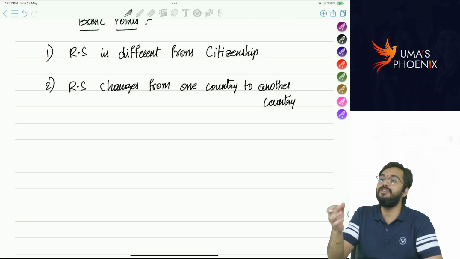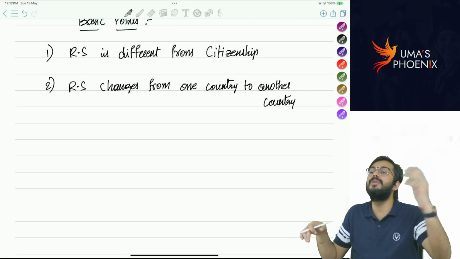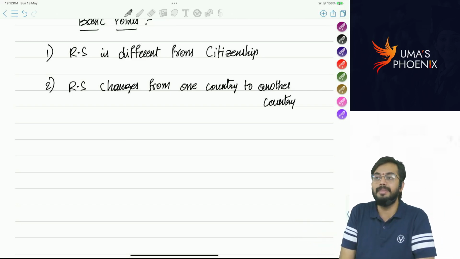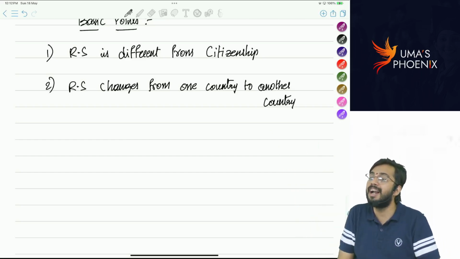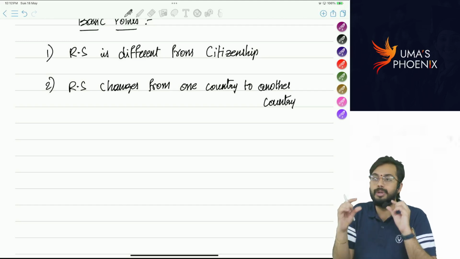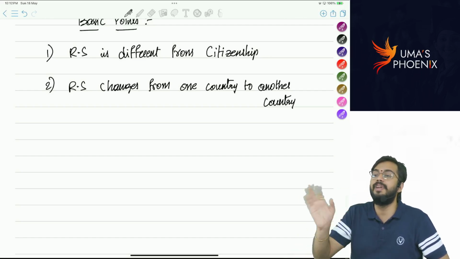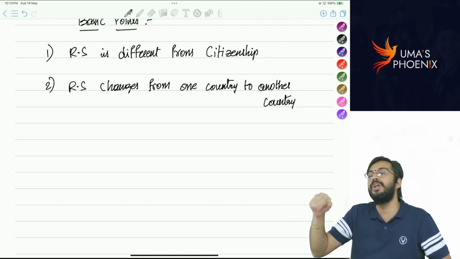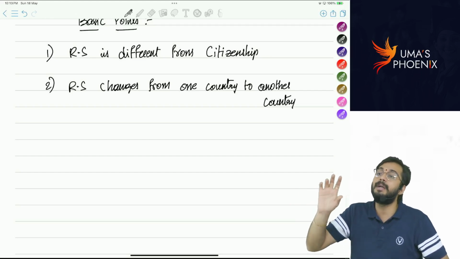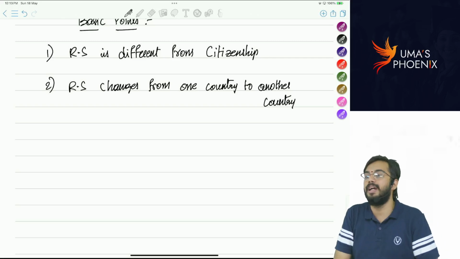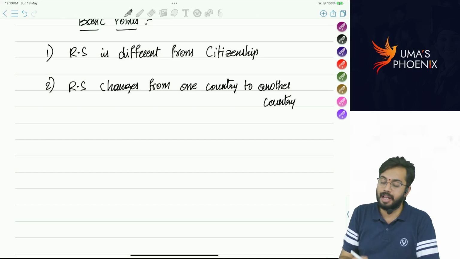So, an individual who is resident in India, as per Income Tax Act 1961, may become non-resident in USA. Similarly, an individual who is non-resident in India may become resident in Canada. So, what I want to conclude is, if you determine residential status in India, the same residential status will not apply worldwide. If you go to another country, your residential status may change, because in that country its own income tax law is applicable. Are you able to understand? So residential status changes from one country to another country.